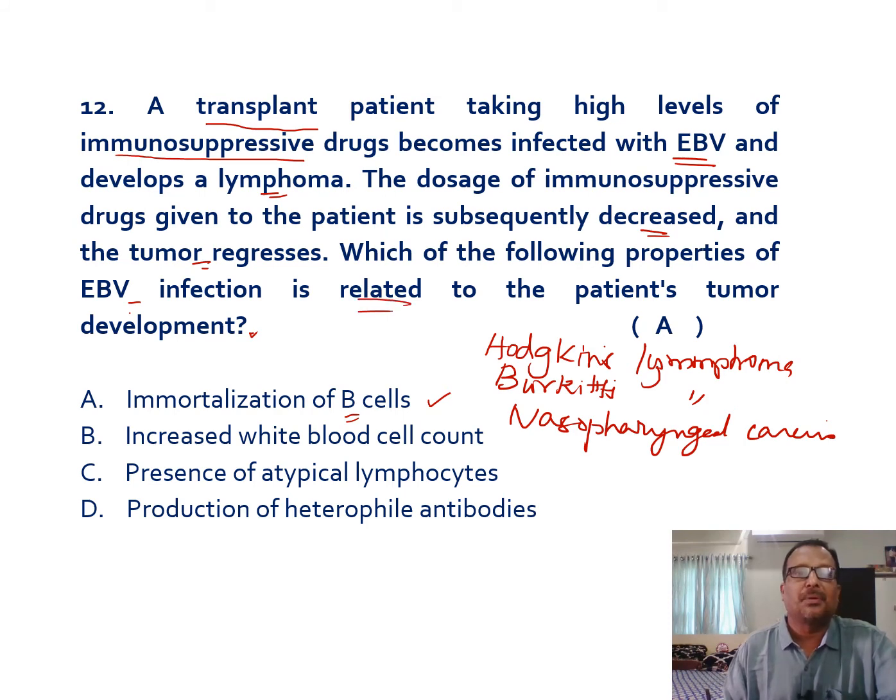to the patient's tumor development: it is only the immortalization of B lymphocytes, not because of increased WBC count, not because of presence of atypical lymphocytes, or not because of the production of heterophil antibodies.